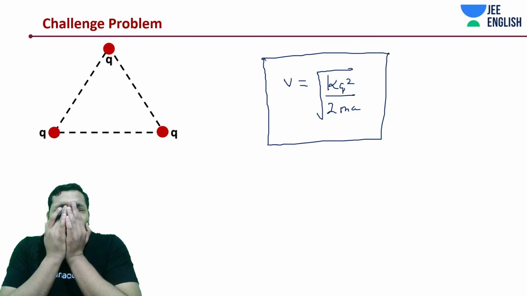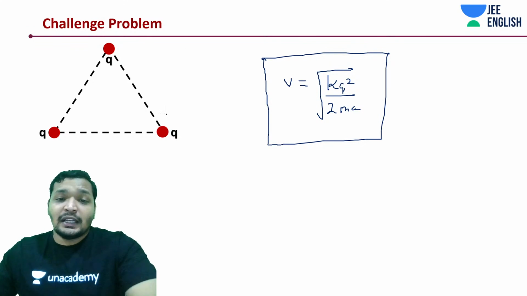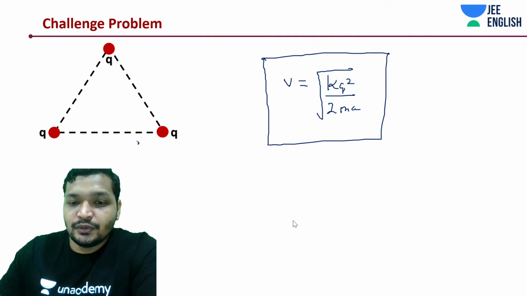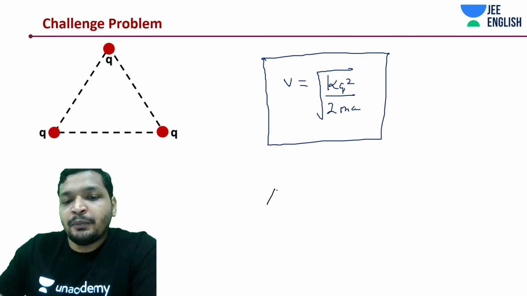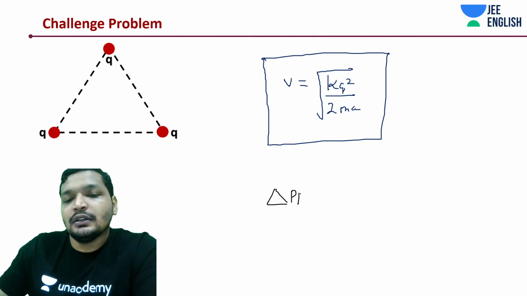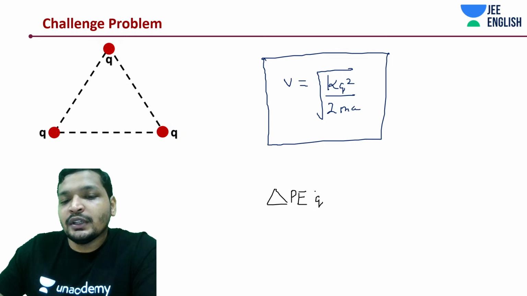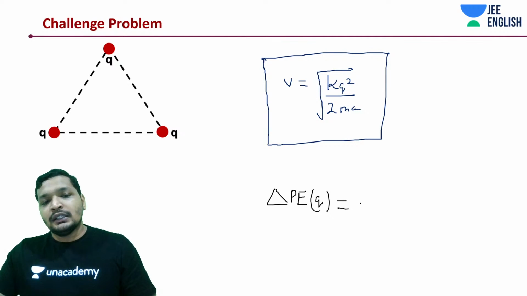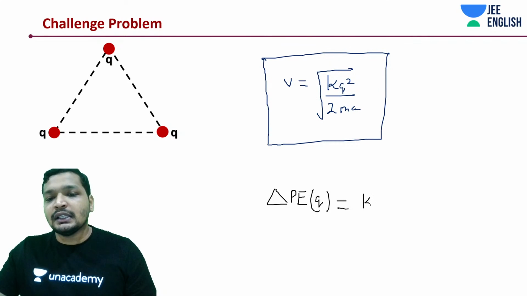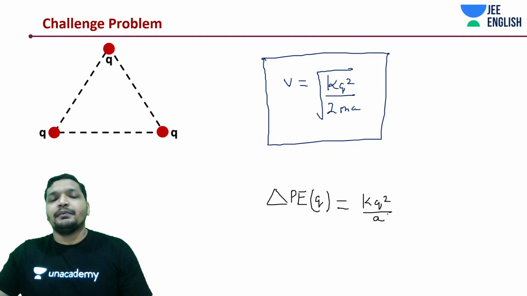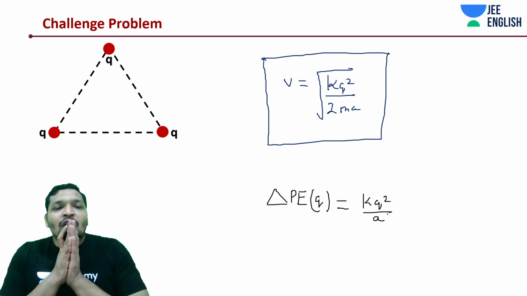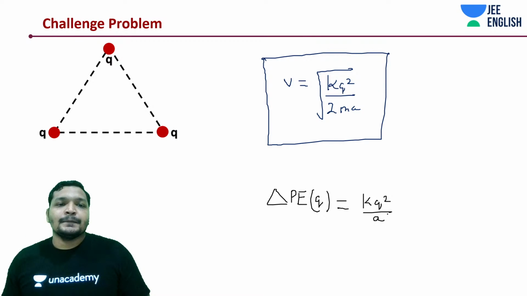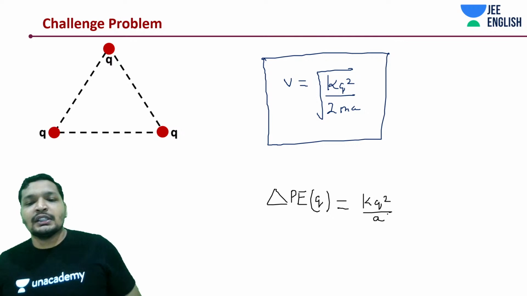Now comes the point. If at all I was calculating it for one charge, I'm getting double the value. The change in potential energy, if I'm just calculating it for 1q, would have been kq square by 2a into 2, basically kq square by a. So what has gone wrong in this case? If you think about it carefully, has gained some momentum. What has gone wrong in this case?